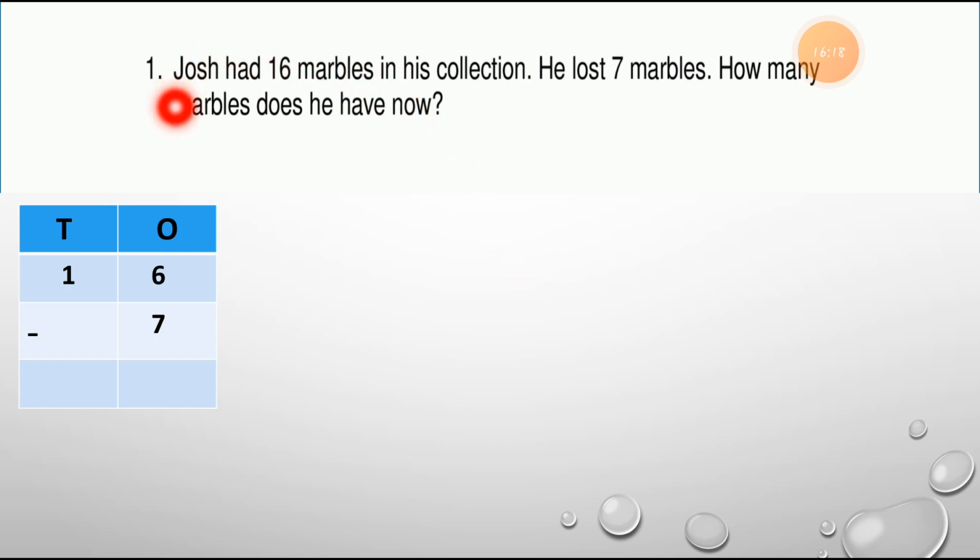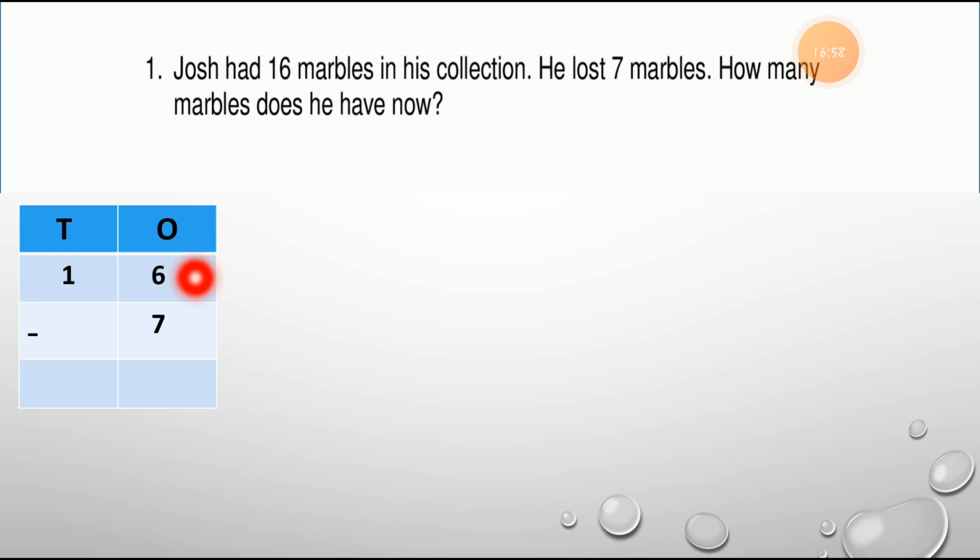Let's read this. Josh had 16 marbles in his collection. I repeat this. Josh had 16 marbles in his collection. He lost 7 marbles. From this 16, he lost 7. How many marbles does he have now? From the 16 marbles, he lost the 7. It means cut. From the 16 marbles, he cut the 7 marbles. So we have to do subtraction in this word problem. This is a subtraction word problem. So we have to cut 7 from the 16.